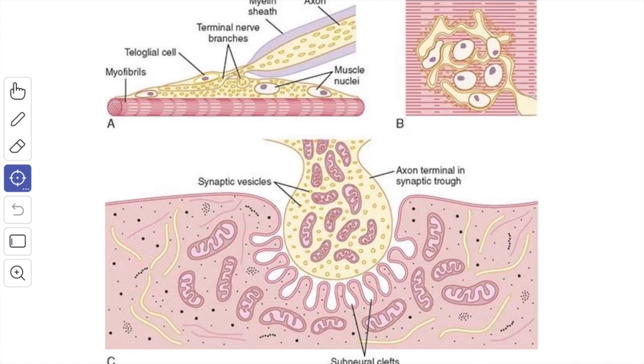When we see the clinical correlation, a condition called myasthenia gravis is a neuromuscular disorder of autoimmune origin in which the acetylcholine receptors in the motor end plate of the muscles are damaged.